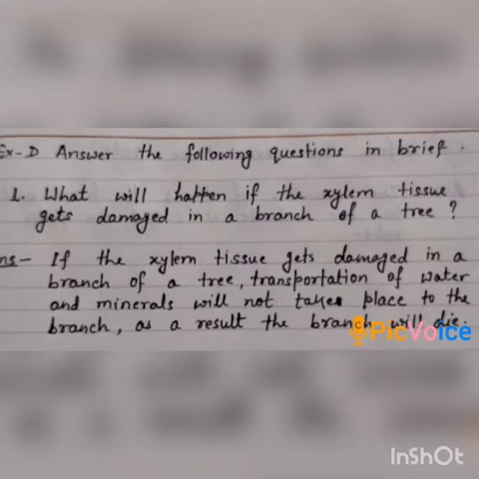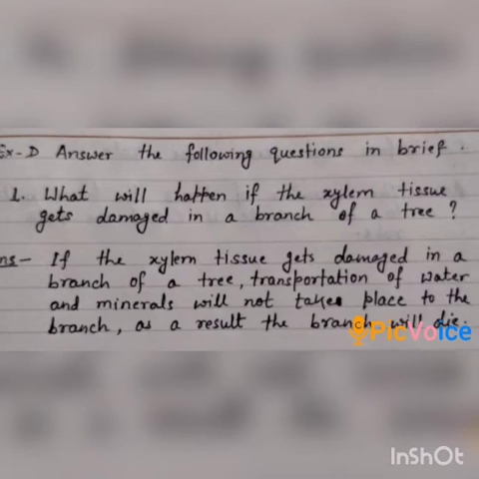Now exercise D, in which we have to answer the given questions in brief. Question number 1: What will happen if the xylem tissue gets damaged in a branch of a tree? So what will be the answer, students? If the xylem tissue gets damaged in a branch of a tree, then transportation of water and minerals will not take place to the branch. As a result, the branch will die.